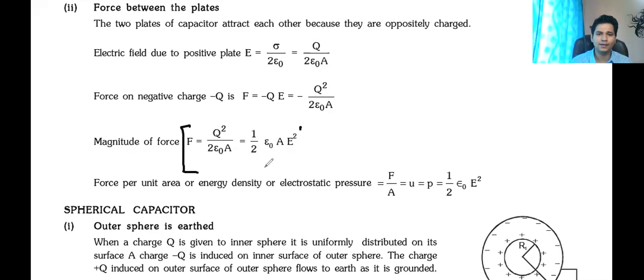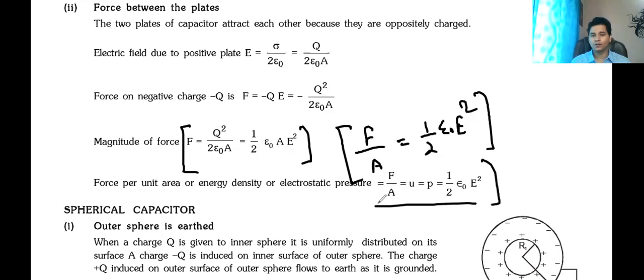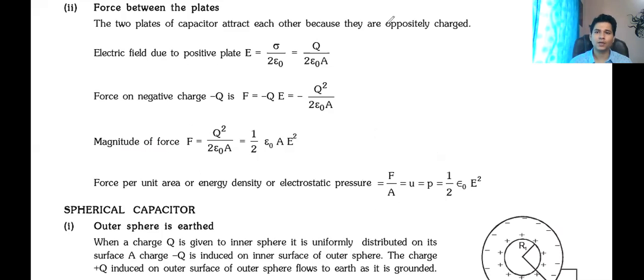Now, I hope all of you understood this. And from here, we can say force per unit area is equal to half epsilon naught E squared. That is the energy density. Yes or no? So it is also called energy density, force per unit area, or electrostatic pressure. We have used the same concept in last class Kahoot. In last class Kahoot, I hope all of you remember. So I'm revising all the concepts.